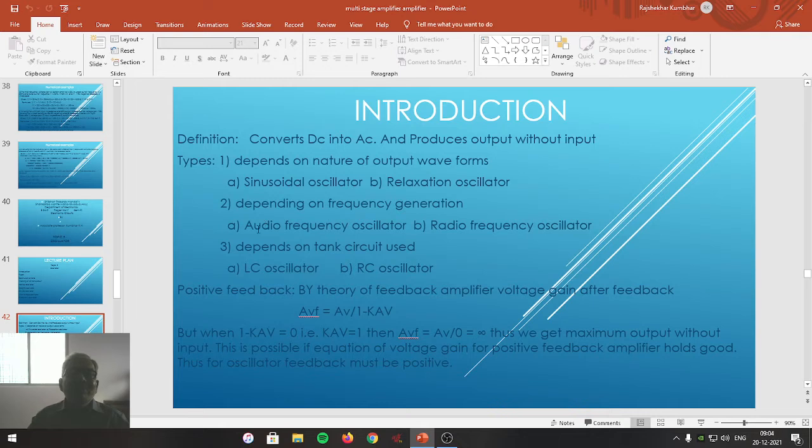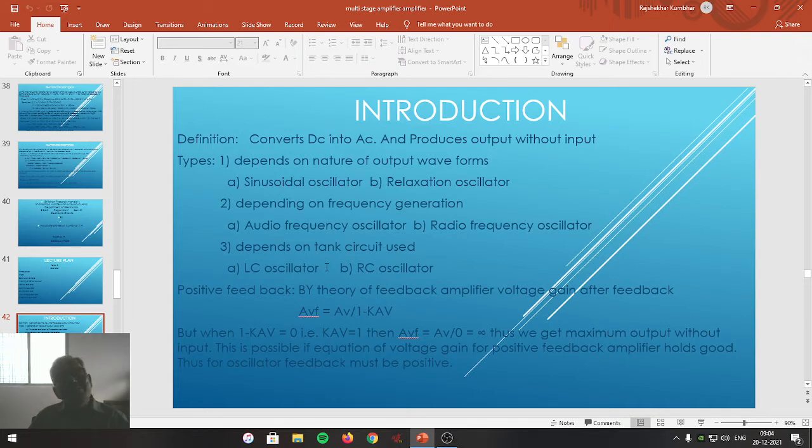Third classification depends upon the tank circuit used. Student friends, the tank circuit plays a very important and vital role in generating the frequency. The components used in the tank circuit will decide the classification of oscillator, again in two types. One is the LC oscillator. If the tank circuit uses inductance and capacitor as a frequency generating component, then that is